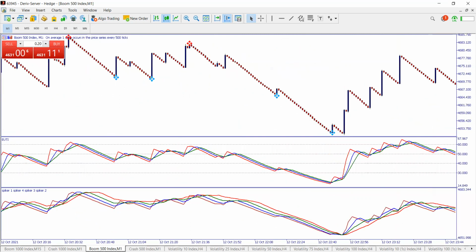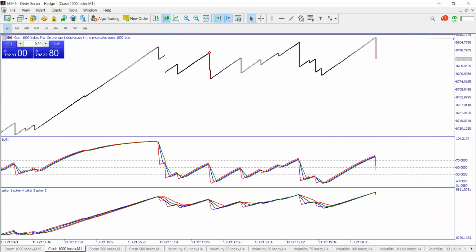Remember, I told you that Crash 1000 is going to fall anytime. So did I lie? Very good. So do you see how powerful our system is? This is what we are talking about now. This is the Yun1 Forex strategy.